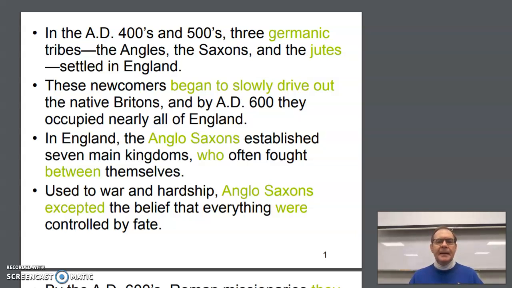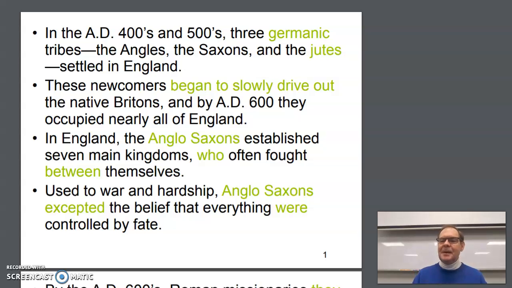Began to drive the people out. Occupied England. So first, they began to drive them out. Later on, they all moved in. They all occupied. So I need to put my had word with the first one. Had, and then the participle form is begun. Had begun. Now, to slowly drive out is not too bad in spoken English, but it's called a split infinitive.